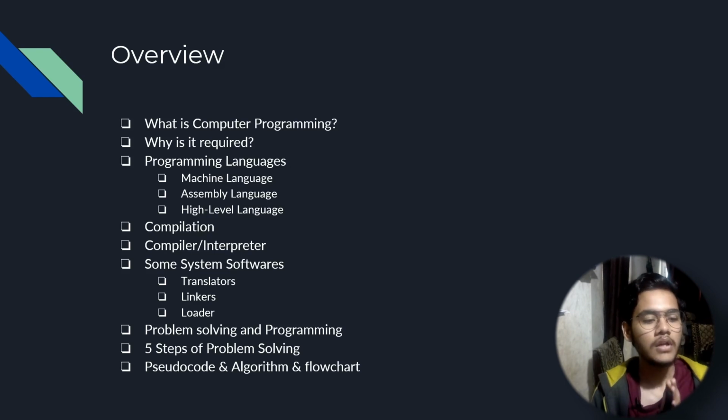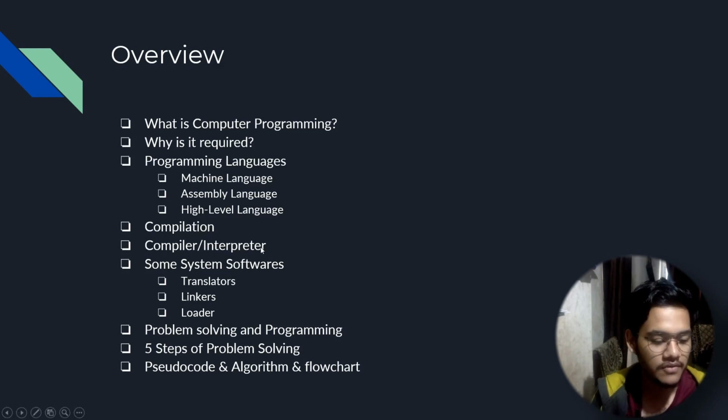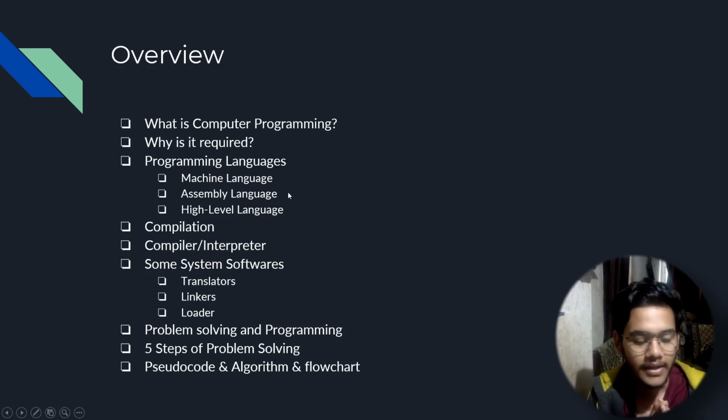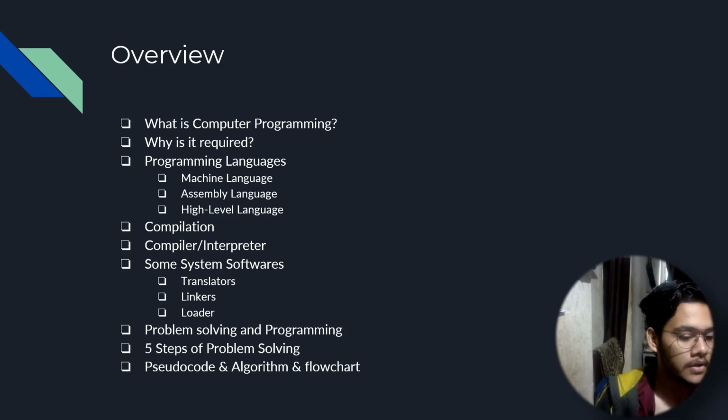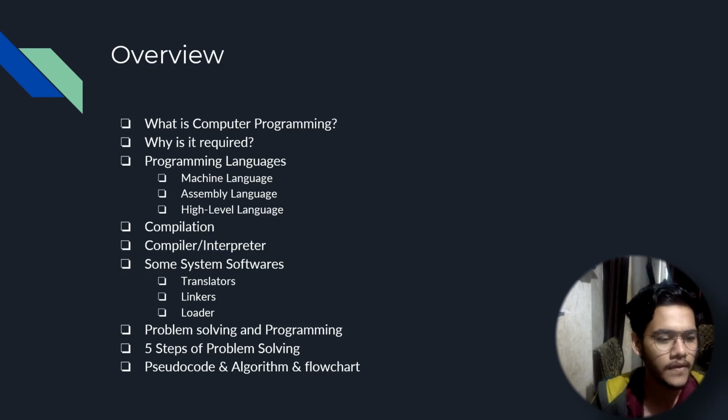Then basically computer programming is problem solving, right? So we'll look at how problem solving works. This is a four-step problem solving cycle. And then we'll take two examples and try to understand the pseudocode, algorithm, and flowchart. Okay, so that's the overview of what we are going to be learning today. I think we'll just get started, right?